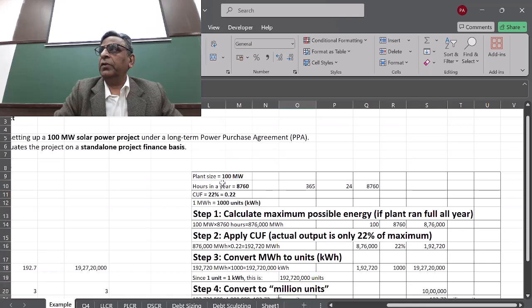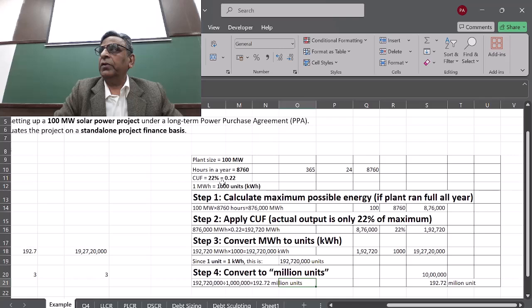Now we can convert this into millions, as some people write it. So we divide this by 10 lakhs and get 192.72 million units. Sometimes the question is given in million units, so we know the number is divided by 10 lakhs to get the million number.